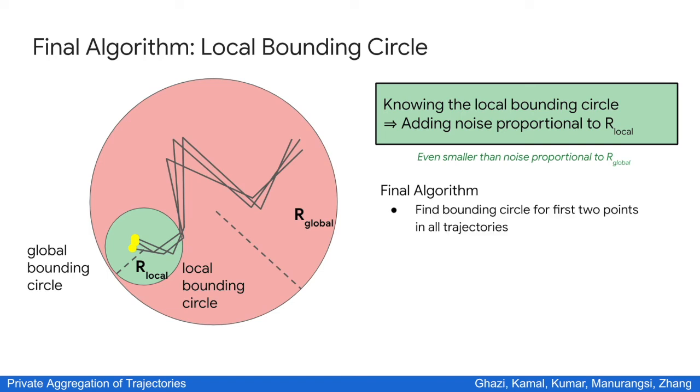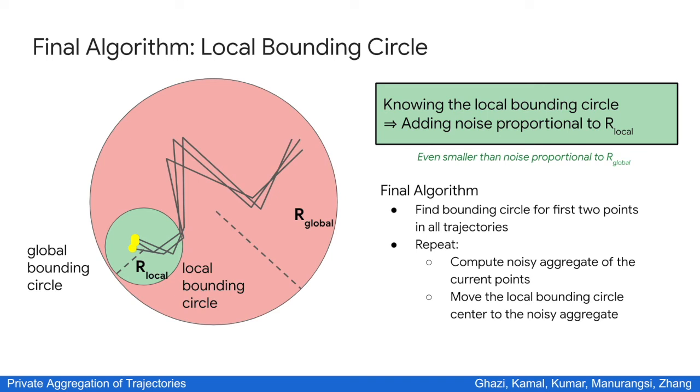More specifically, it works as follows. We start by finding the initial local bounding circle by running the previous algorithm for finding a global bounding circle, but instead of for all points in the trajectory, we only run it for the first 2 points in the trajectories. And then we repeat the following. We use the local bounding circle to compute the noisy aggregate of the current points. And then we move the local bounding circle center to this noisy average and advance along as we construct our solution.